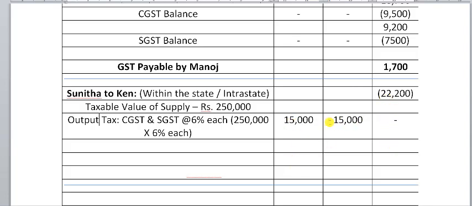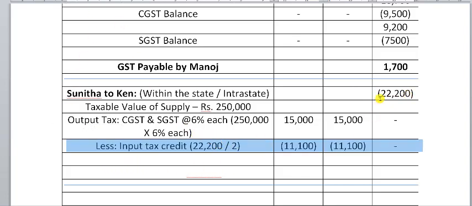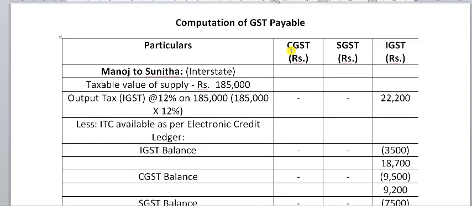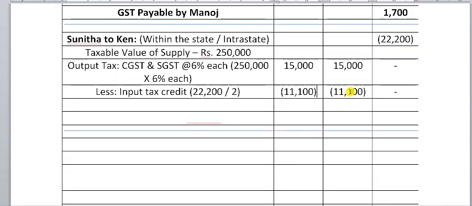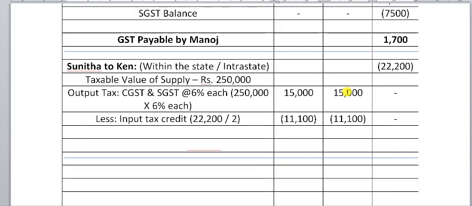Now, Sunita, before paying this amount to the government, can claim input tax credit available for her. 22,200 is available under IGST, so what we will do is, we will divide this available input tax credit equally and then distribute it to CGST and SGST column. So, 11,100 will be set off against CGST and 11,100 will be set off against SGST.